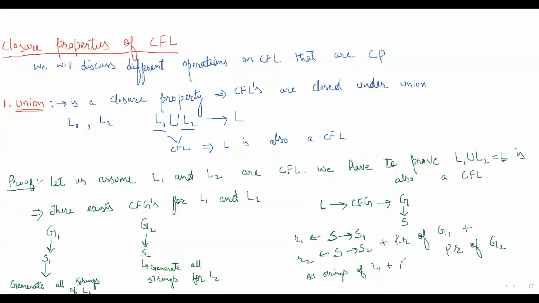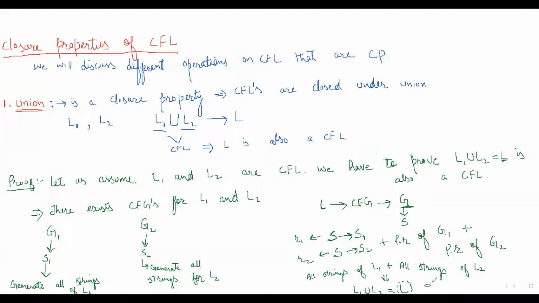So it will also generate all strings of L2. That means all strings of L1 plus all strings of L2. What does that mean? It means that this grammar will generate L1 union L2, that is, it will generate L. So we have seen that this L has a context-free grammar that generates L1 union L2.